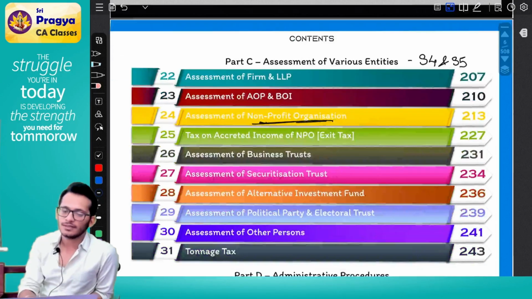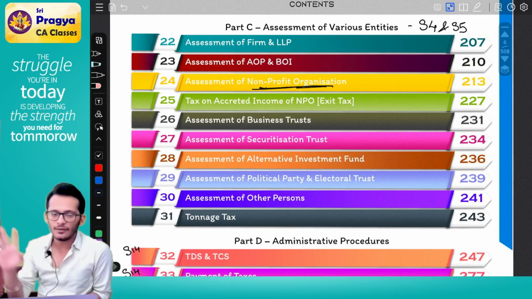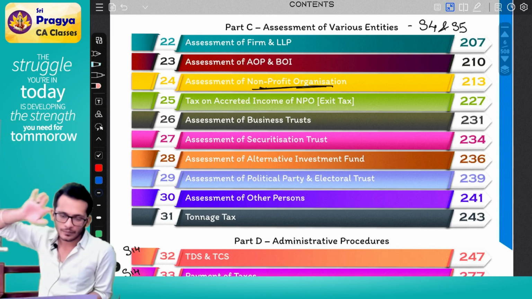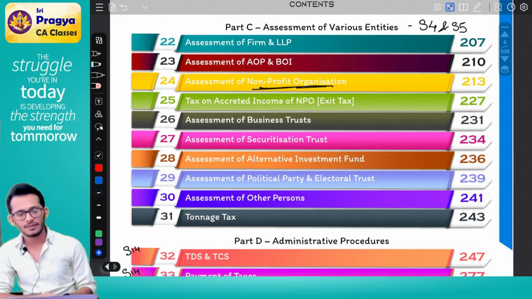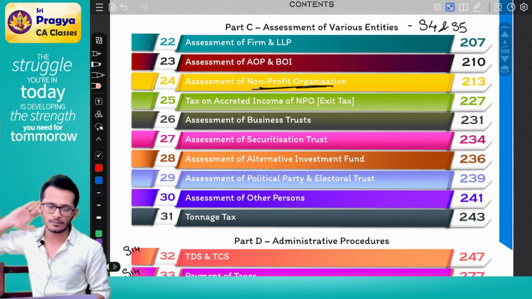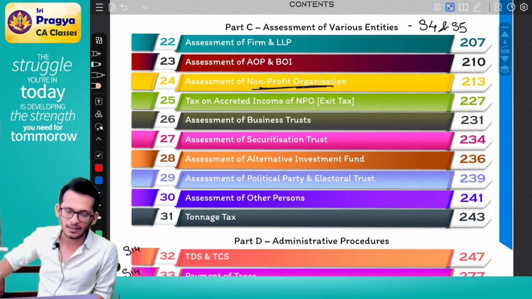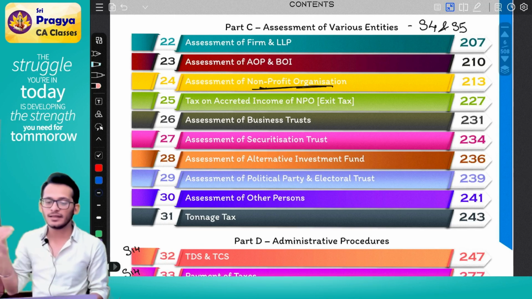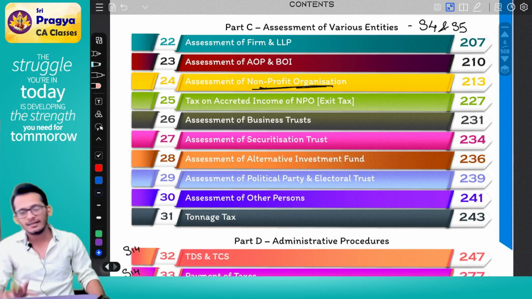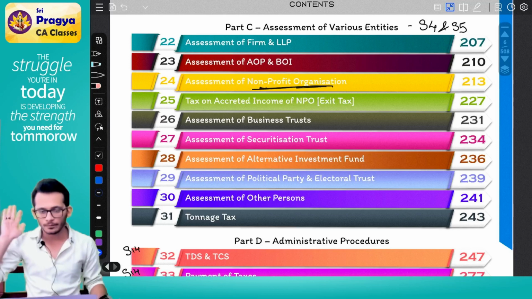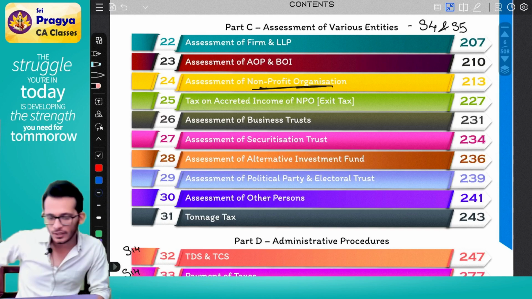Then we will go to part C, in which we will discuss special items. Meaning, generally what you discussed in the other chapters is what we will do, but for some special people, some special changes may happen. Those special changes are what we will discuss in part C. Technically, part B and part C go hand in hand. There is no difference between part A and part B and part C, but I've split them into subsequent chapters so that it is easy for us to understand. When you read that entity as such, you will know what applies to it tomorrow. So I've split part B and part C separately for our ease of reference.